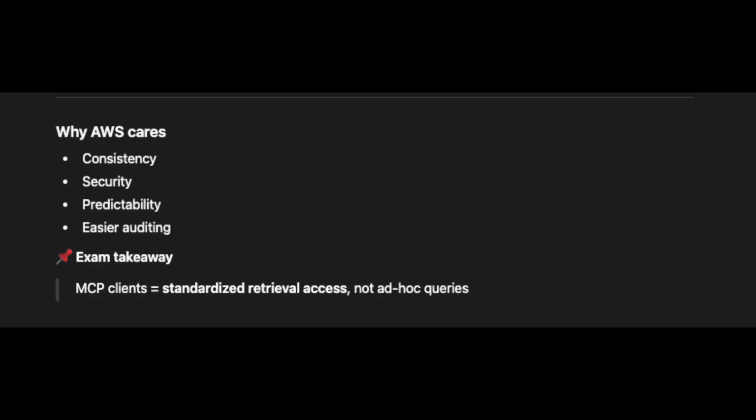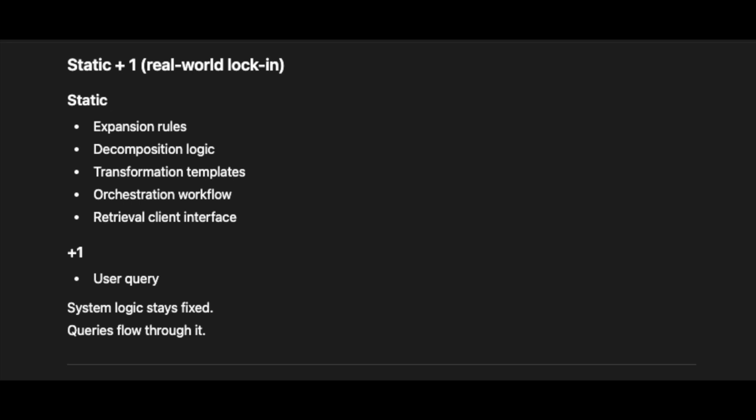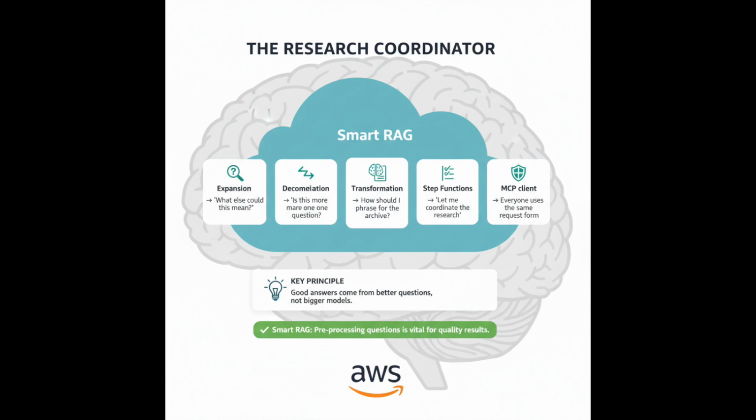Why AWS cares? Consistency, security, predictability, easier auditing. Exam takeaway: MCP clients standardize retrieval access, not ad hoc queries. Static plus one, real-world lock-in. Static: expansion rules, decomposition logic, transformation templates, orchestration workflow, retrieval client interface. Plus one: user query. System logic stays fixed. Queries flow through it.